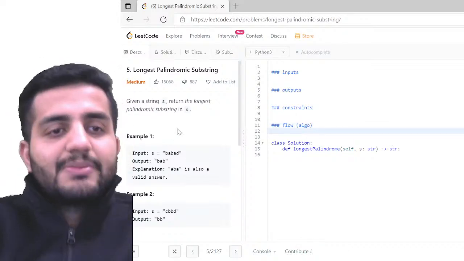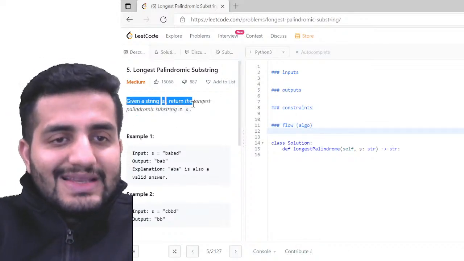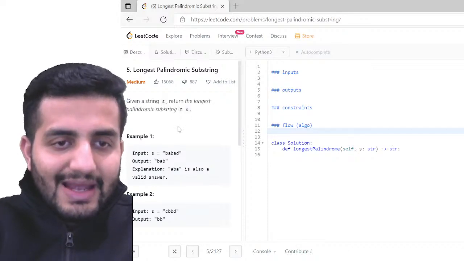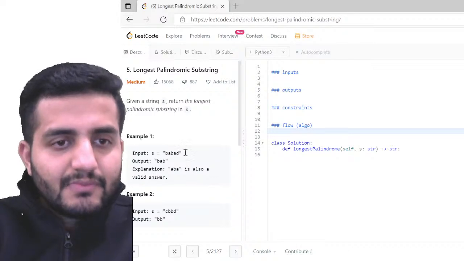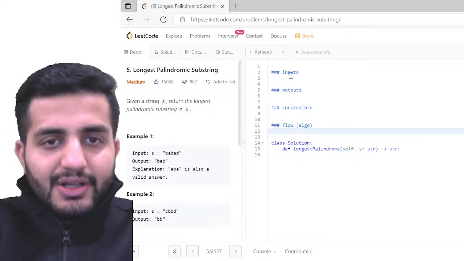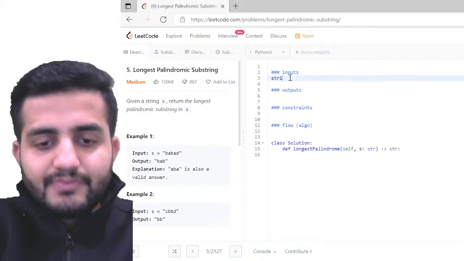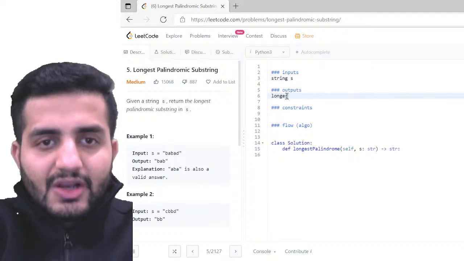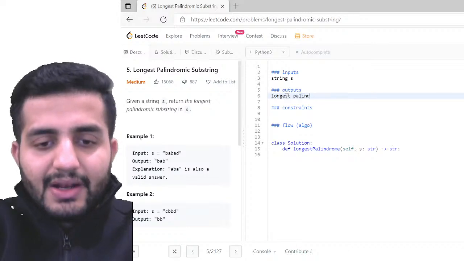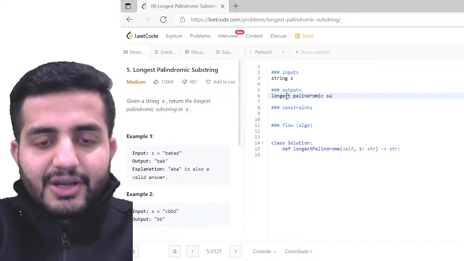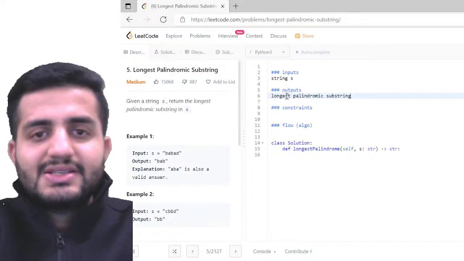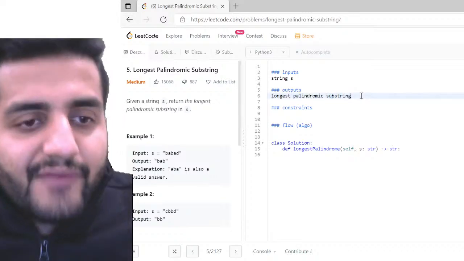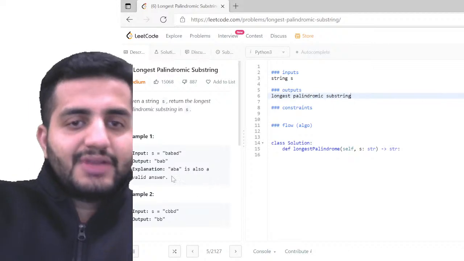Cool, so let's look at the problem statement. It says, given a string S, return the longest palindromic substring in S. So the input is a string S, and I'm going to return the longest palindromic substring. This substring has to be part of S, so always remember this. We're going to see that.